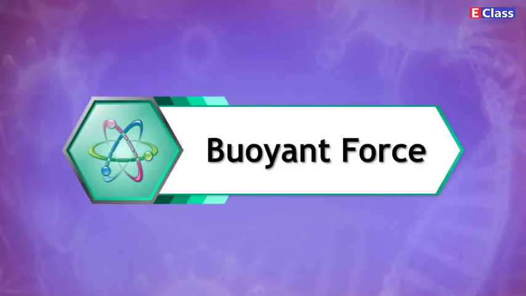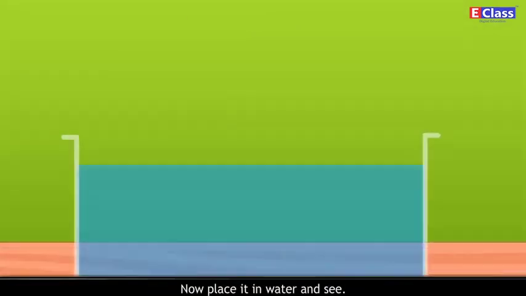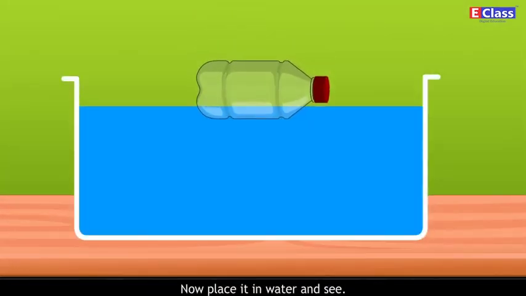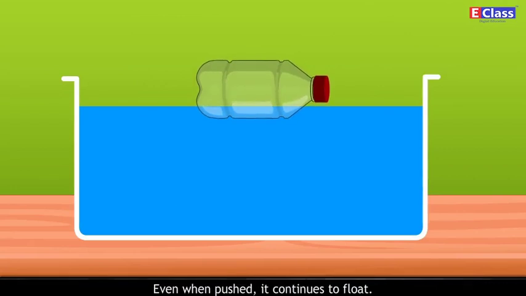Buoyant force. Take a plastic bottle and fix the lid tightly. Now place it in water and see. It will float on water. Try and push it into the water. Even when pushed, it continues to float.